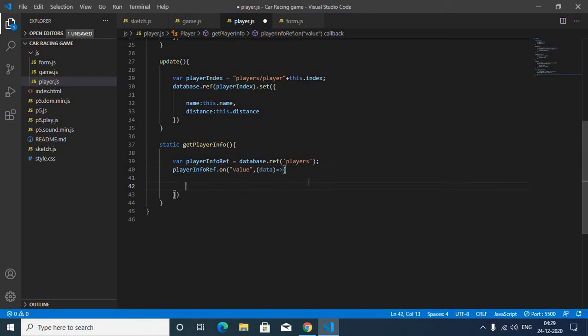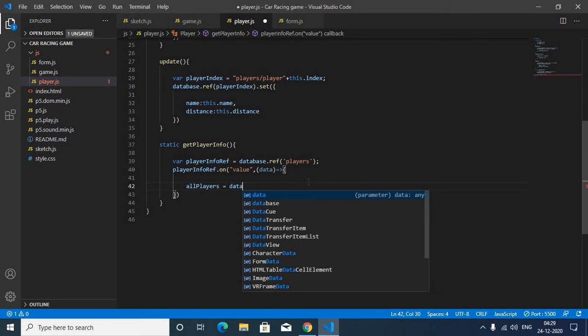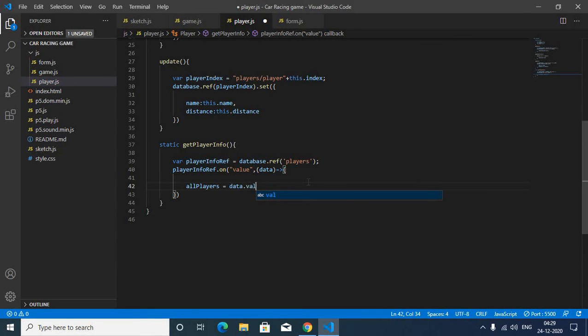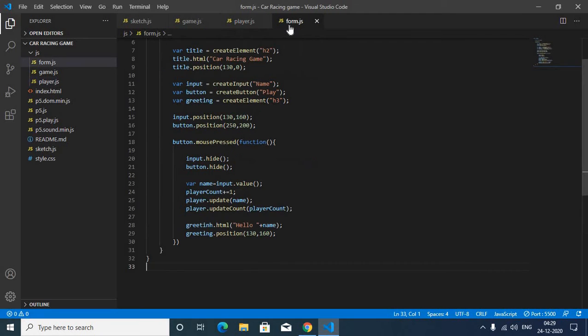And then inside these curly brackets we will write allPlayers is equal to data.val(). Okay, so that's done. Save it and come to form.js. We will write a hide function which is called when the game state changed or when we want to hide the form.